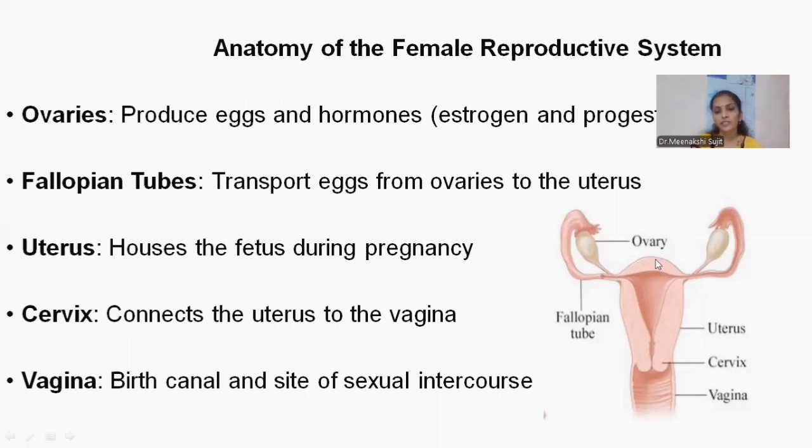In the menstruation cycle, we have four phases: follicular phase, ovulation, luteal phase, and menstruation period. In the menstruation period, it will bleed, as we know, for 5 days, and then it again goes to the follicular stage. This is the whole process of the menstruation cycle.